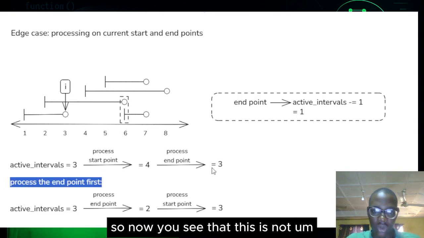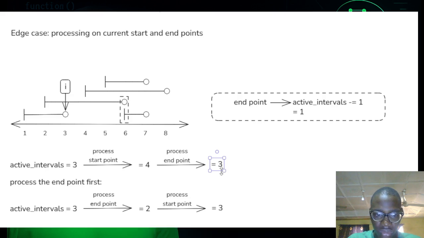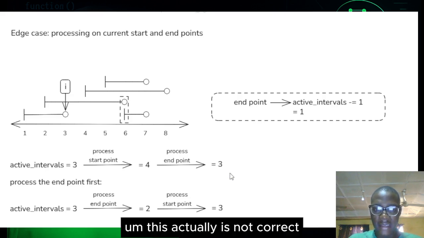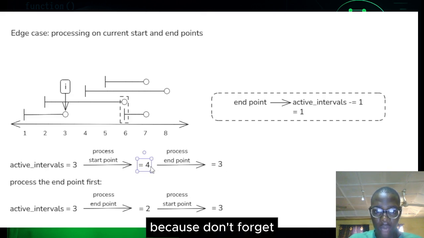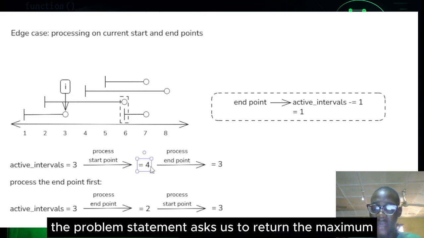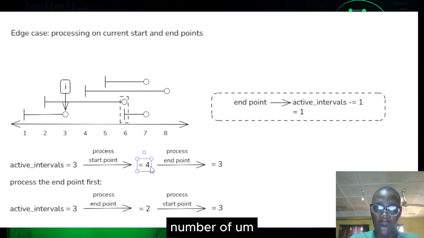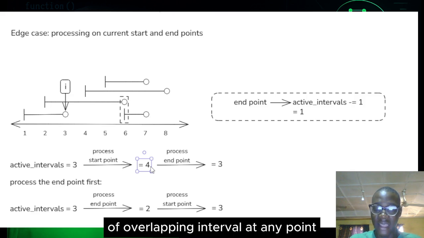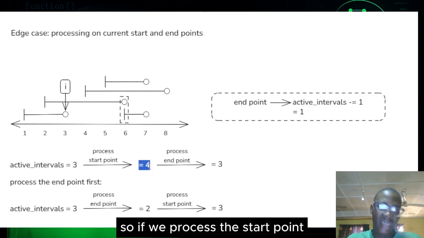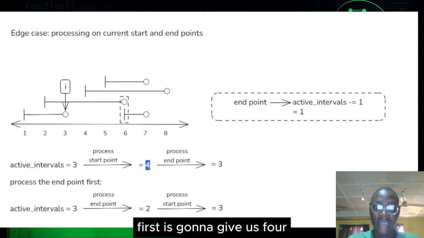So now you see that this actually is not correct, because don't forget the problem statement asks us to return the maximum number of overlapping intervals at any point. So if we process the start point first, it's going to give us 4.